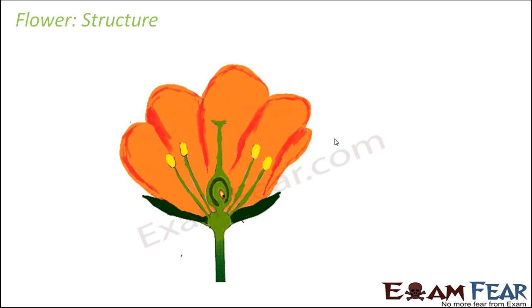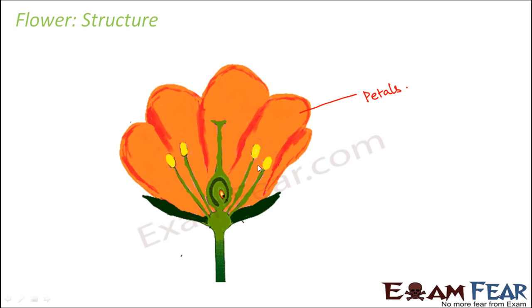So let us try to understand the structure of a flower. We have just taken a rough diagram of a flower, and this holds true for most flowers. Even though they look different, their internal structure is almost the same. Let us quickly see what the different parts of the flower are called. These colored wings of the flower, the most attractive part, are nothing but the petals. They can be yellow, red, green, blue, anything. They are all brightly colored, and sometimes they are white as well.